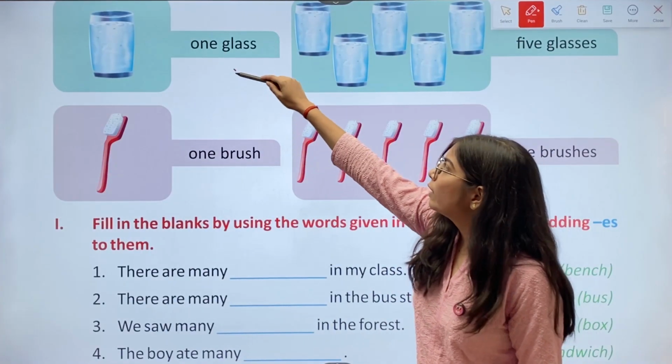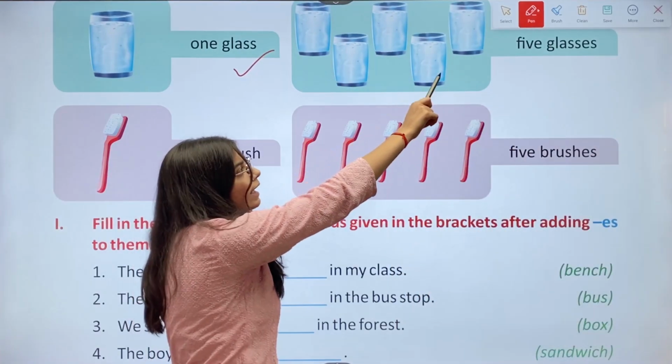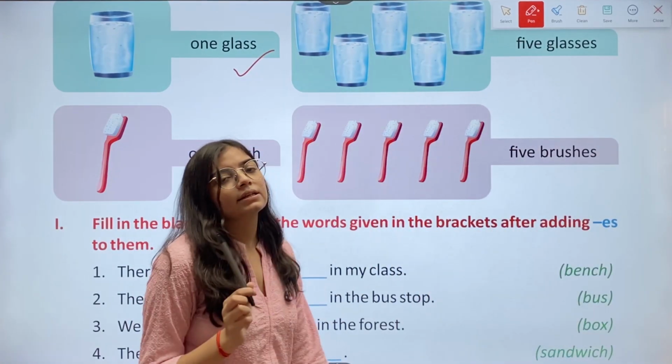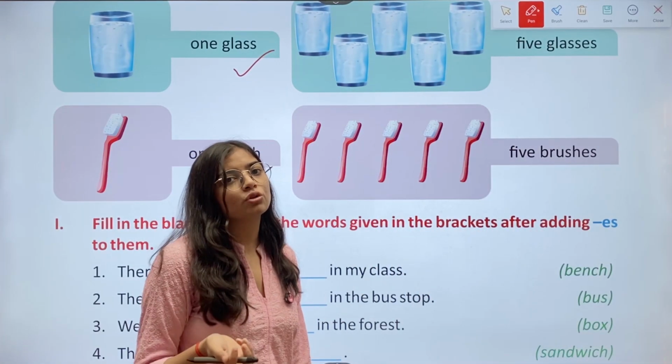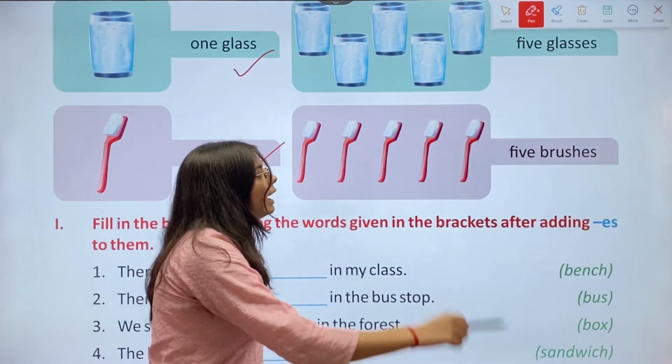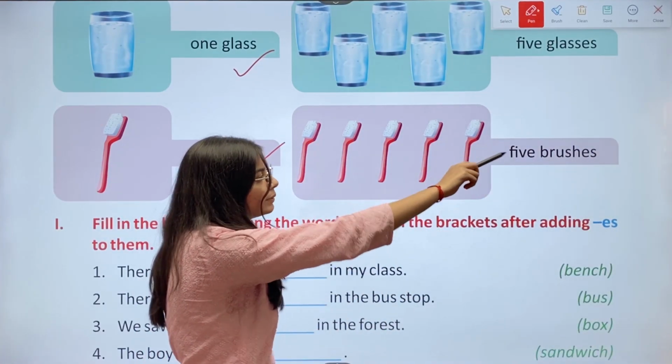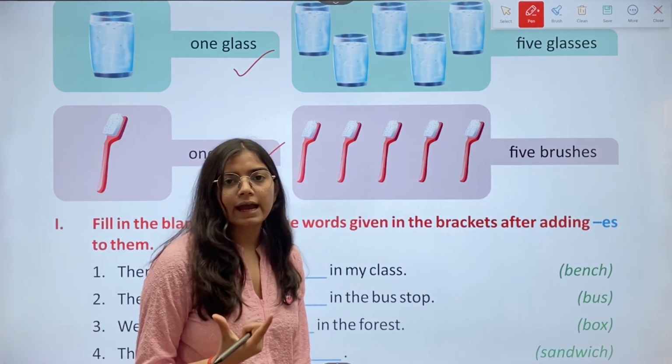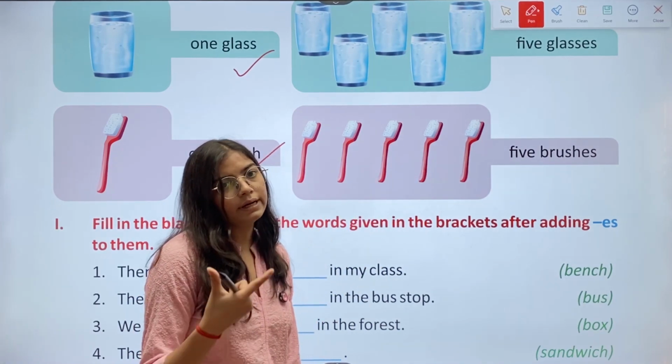Now we have 1 glass. Here we have 5 glasses. We have added es to the word glass. Then we have 1 brush and here we have 5 brushes. Again we have added es to the word brush.